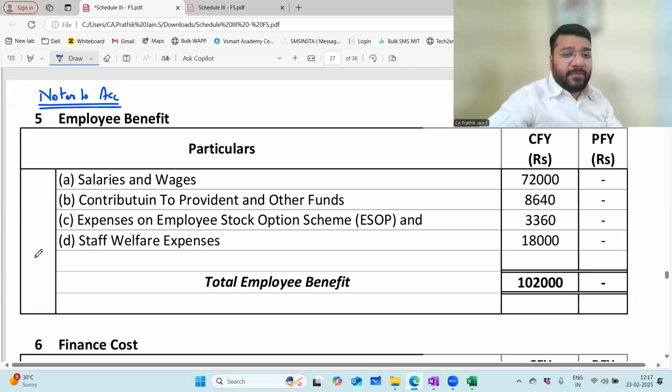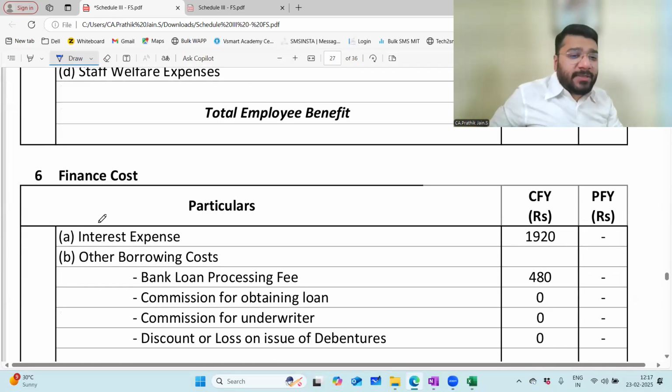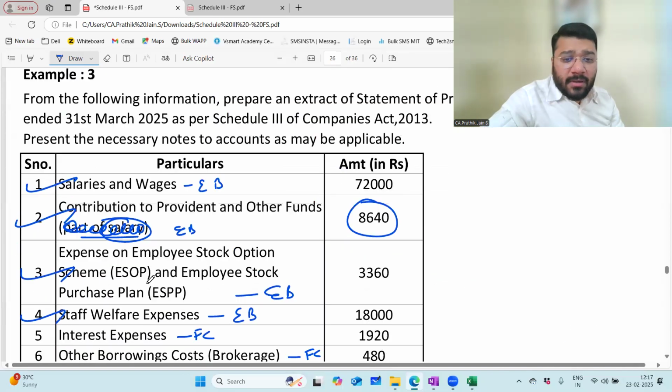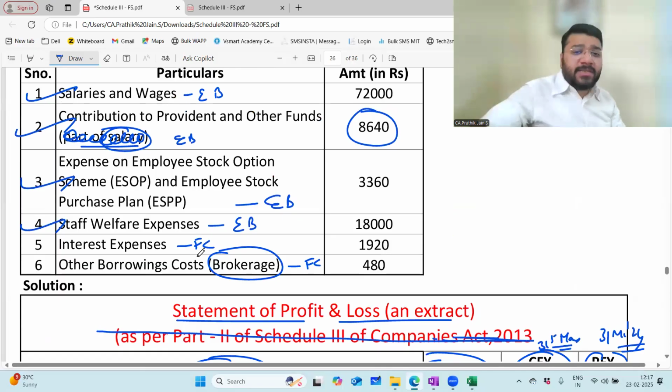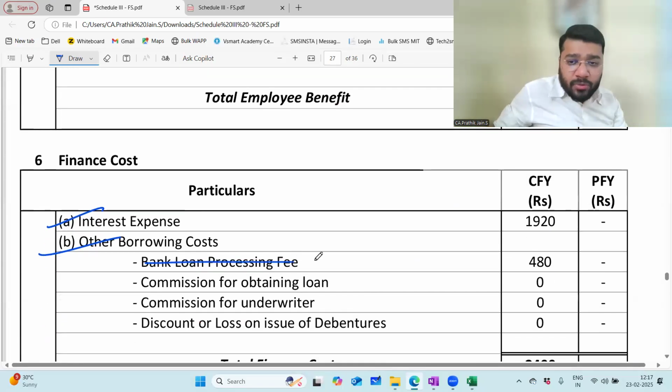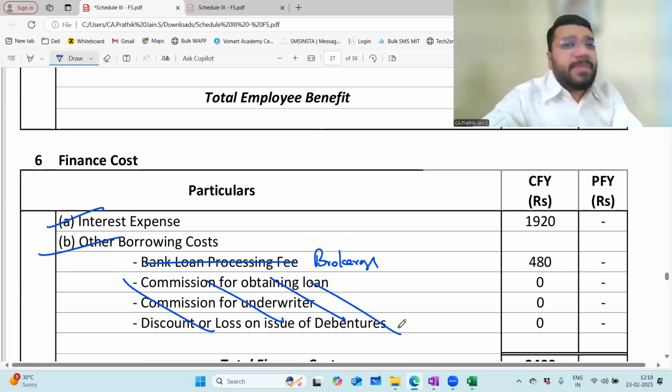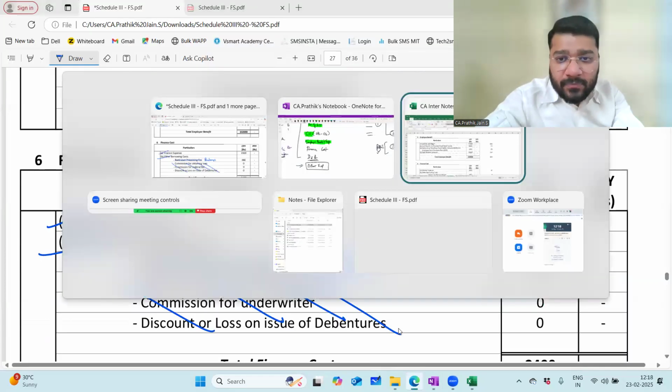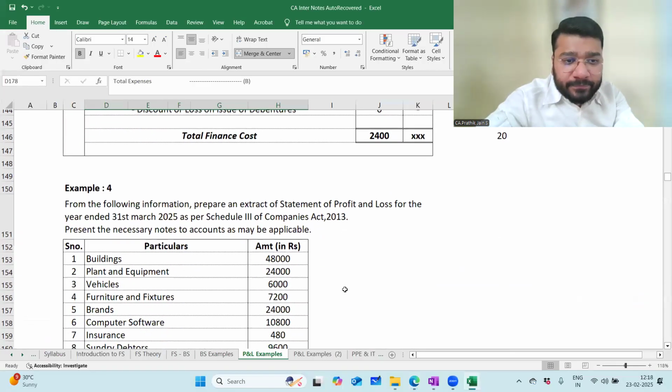Next is finance cost. 2 items: interest expense and other borrowing cost. Sir, in that they put brokerage. So please mention here brokerage. No need to give the other items. If only one item is applicable, just write the applicable item. No need to disclose other items. Only brokerage.